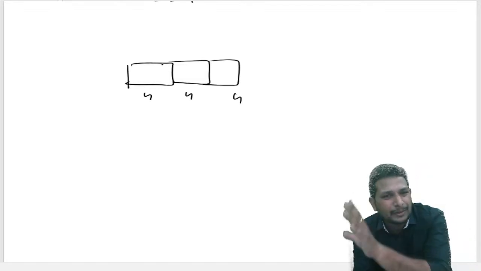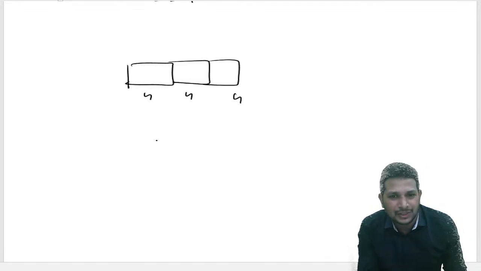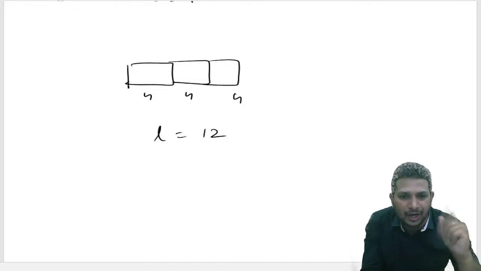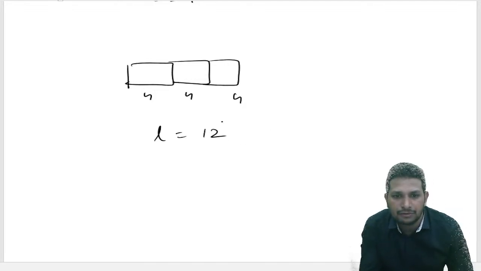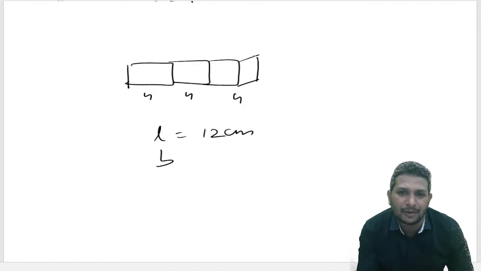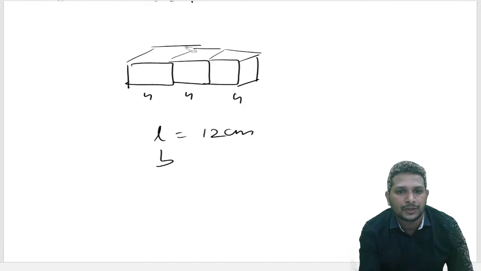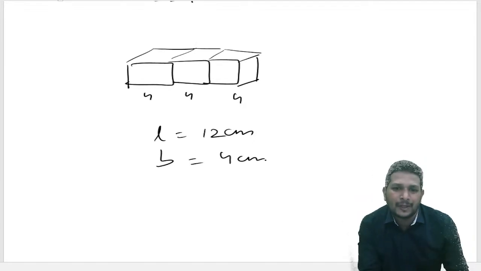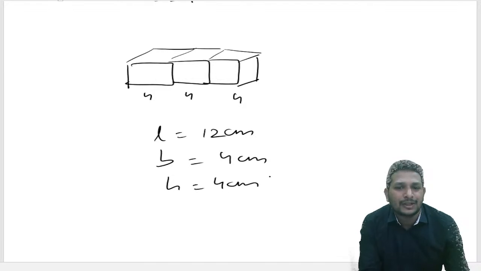The resultant one will be almost like a cuboid, right? The length will be how much? 4 plus 4 plus 4, 12. Length we got as 12 centimeter. The breadth and height won't change. That's why length is just changing by 4. Breadth is 4, and the height is also 4.